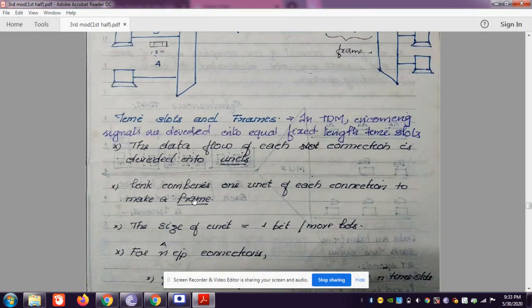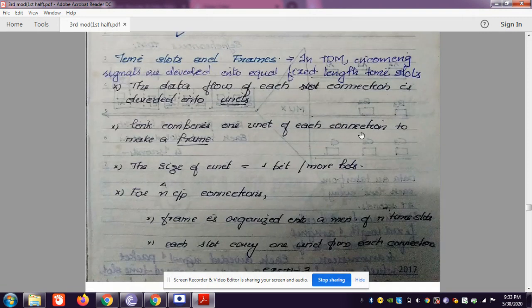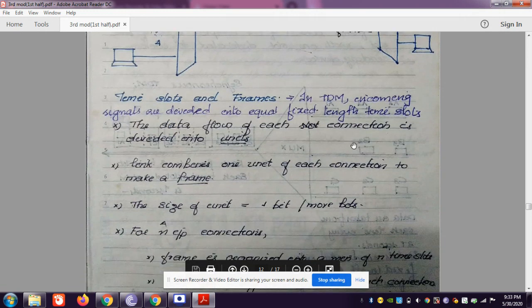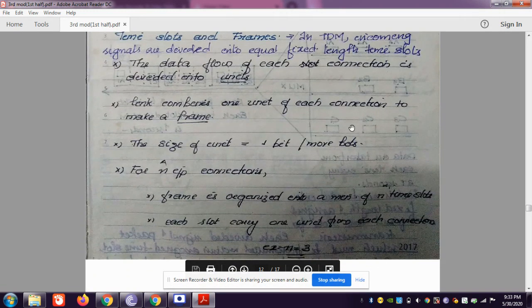So that is what is written here. The link combines one unit of each connection to make a frame. The size of a unit may be 1 bit or more bits. Here we are using only 4 systems, right? So here the frame length is 4. If we are using n systems, then the frame length will be n time slots.